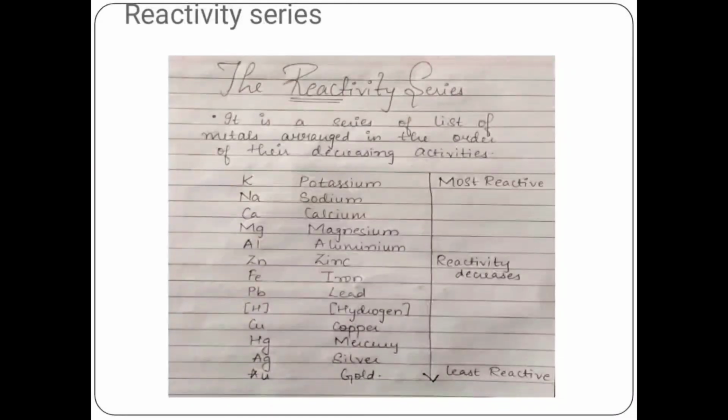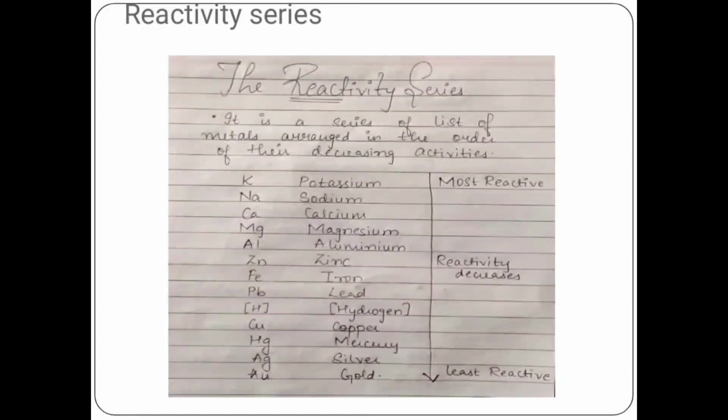Now let us discuss a few points regarding the reactivity series. The metals which are present at the top of the series have the ability to lose electrons more readily and form positive ions, and they also corrode and tarnish easily as compared to the other metals.